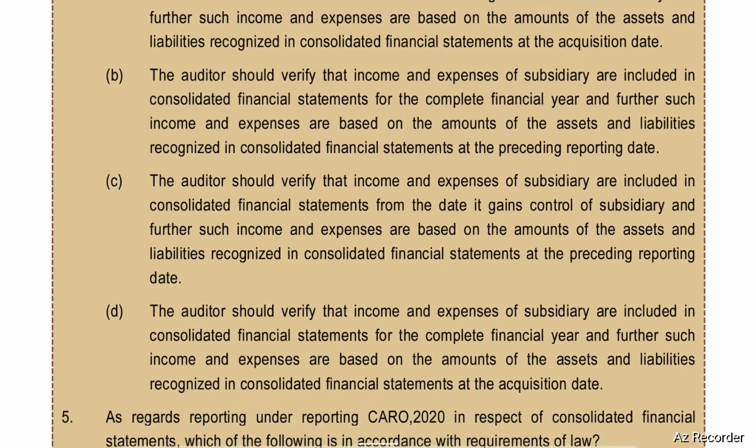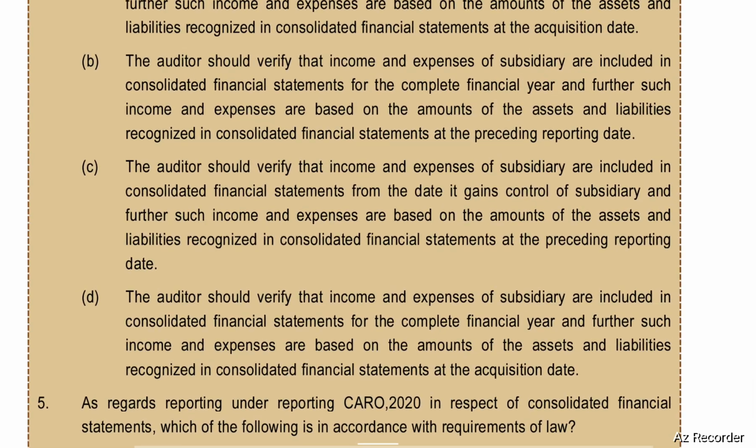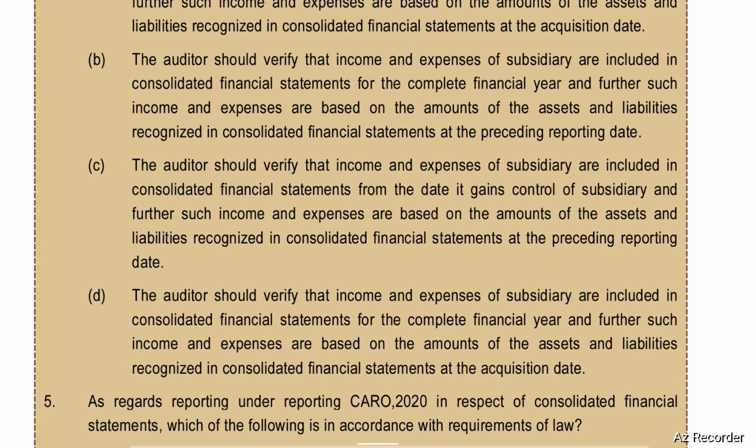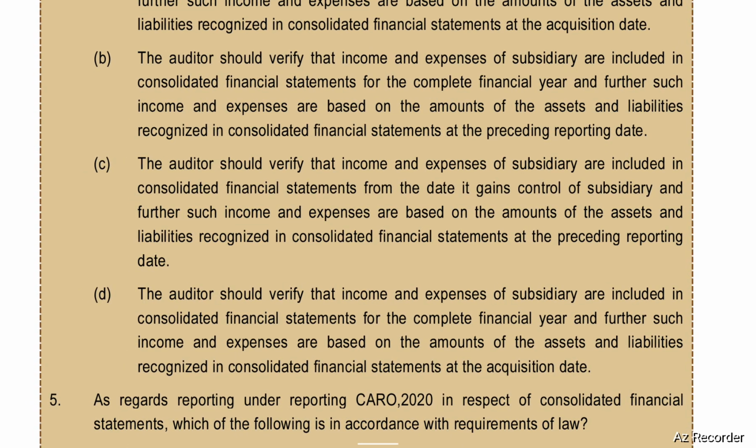Next, the auditor should verify that income and expenses of a subsidiary are included in the consolidated financial statements for the complete financial year, and further, such income and expenses are based on the amounts of assets and liabilities recognized in consolidated financial statements at the preceding reporting date.